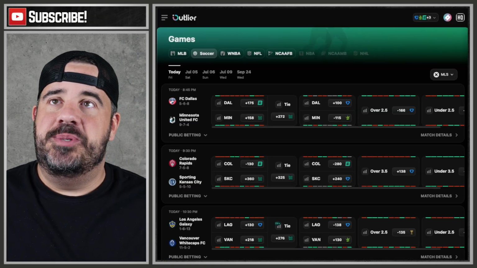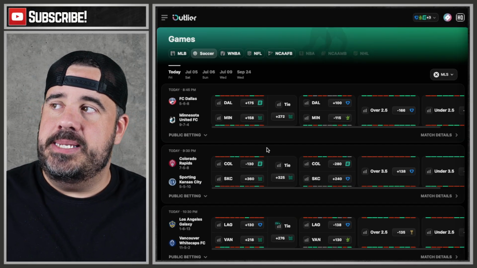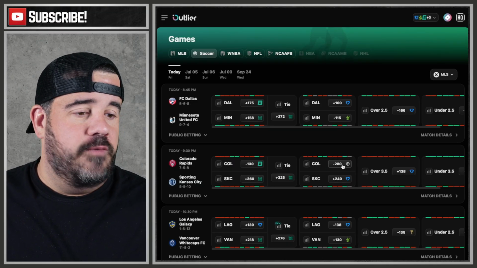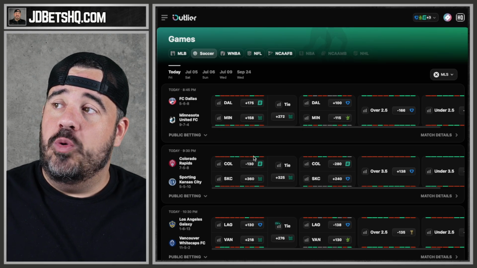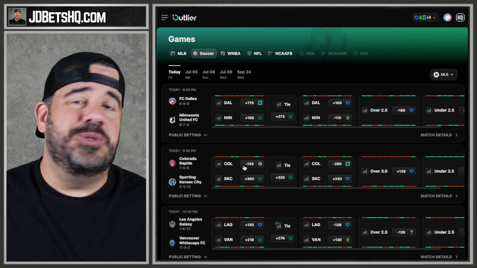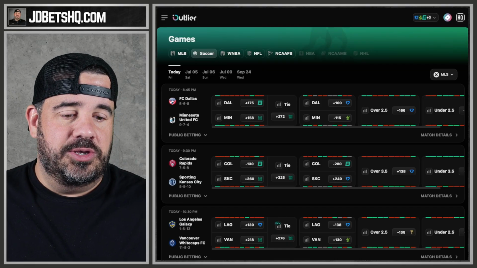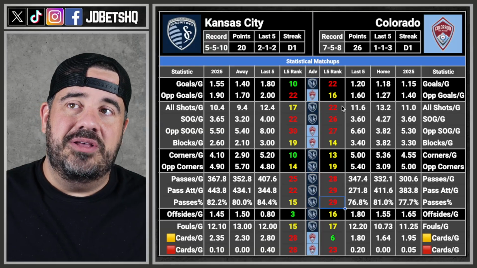Our game 2 is going to be Colorado hosting Kansas City. And you can see here, Colorado is the home team. Massive home favorites. Home field matters a lot in the MLS, apparently. So 280 for the home. And if you want a three-way where you include a tie, they're still minus 130. That sounds fine and dandy until you look over here and see that Colorado's not that much better than Kansas City. They're just not. Look, everything's about the same.